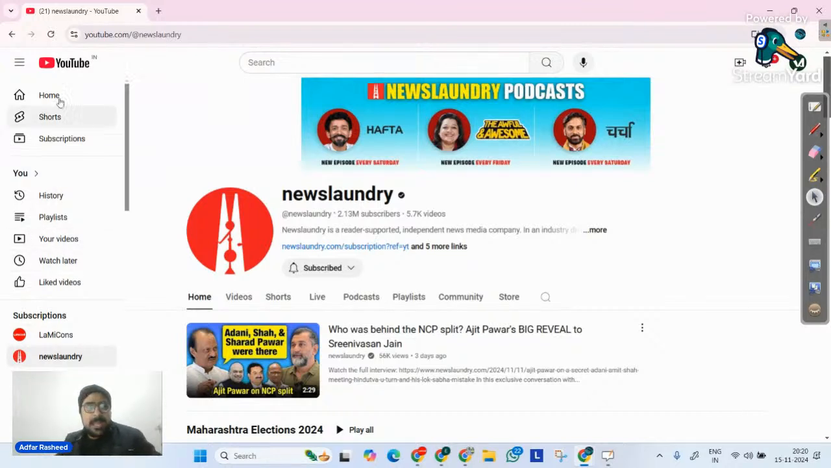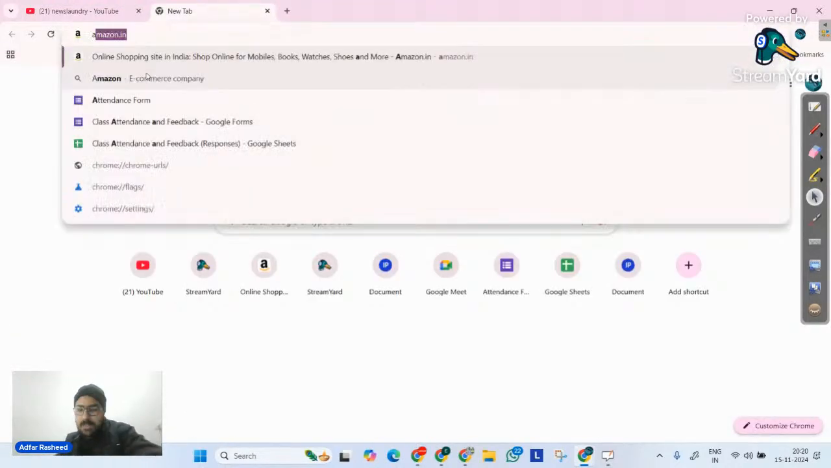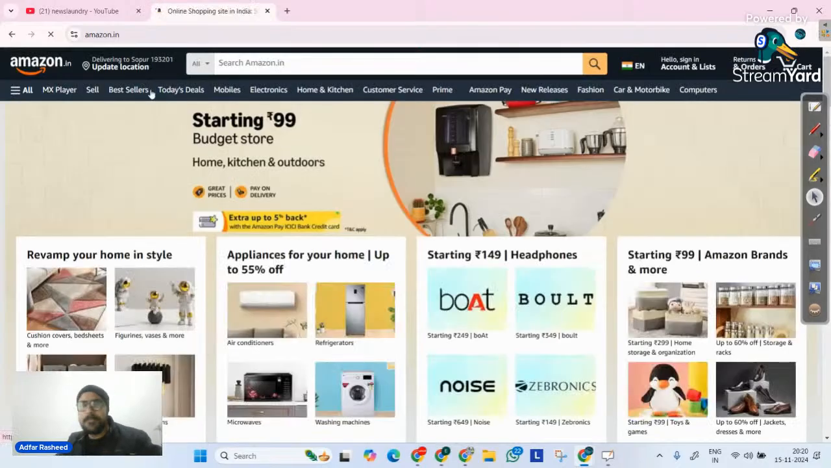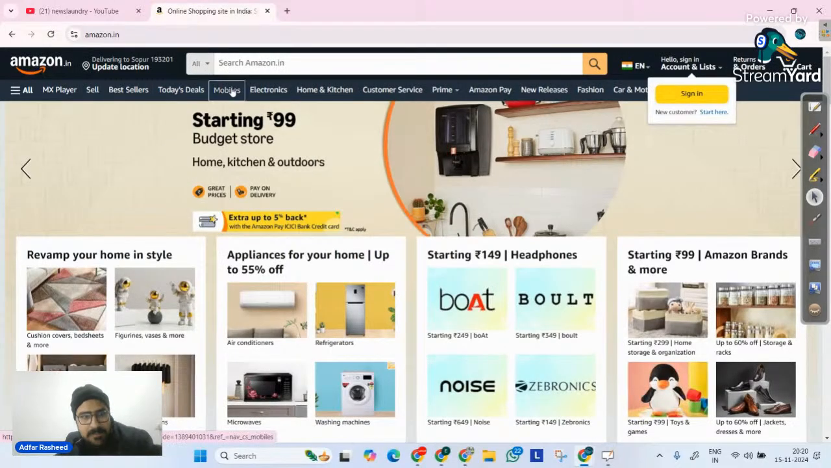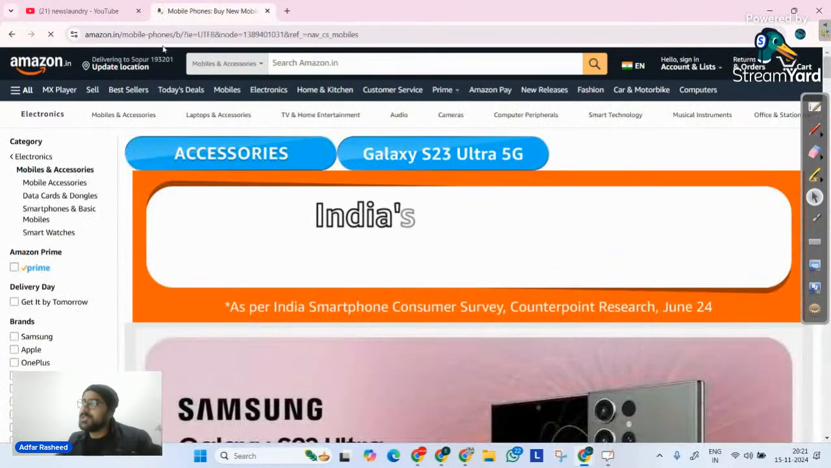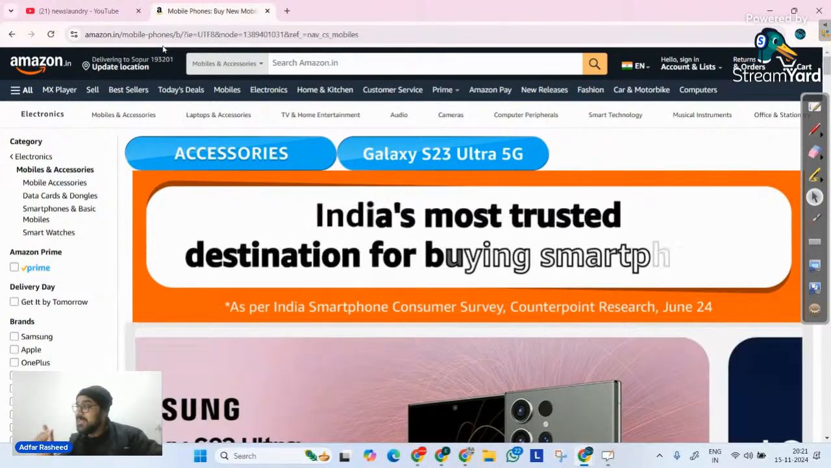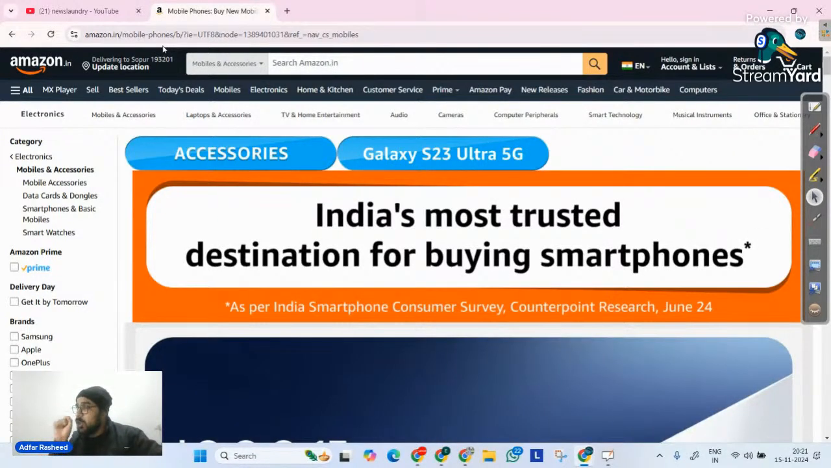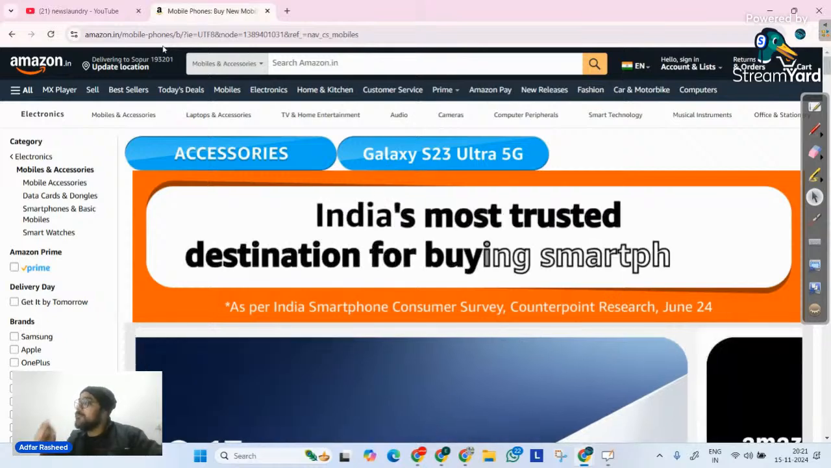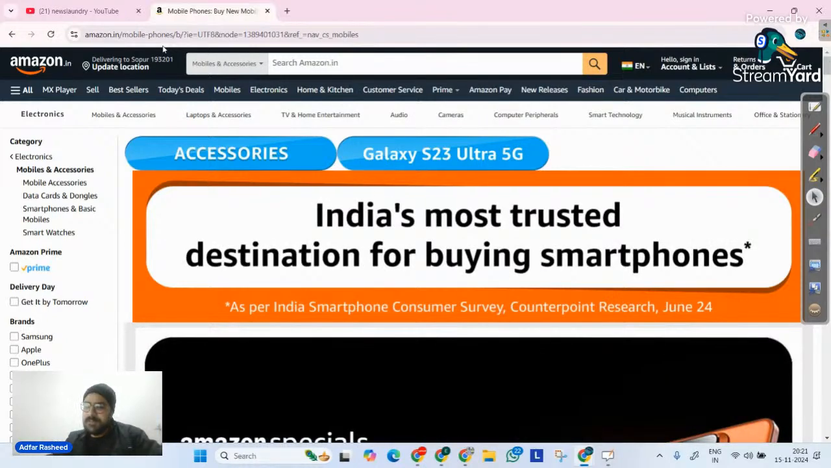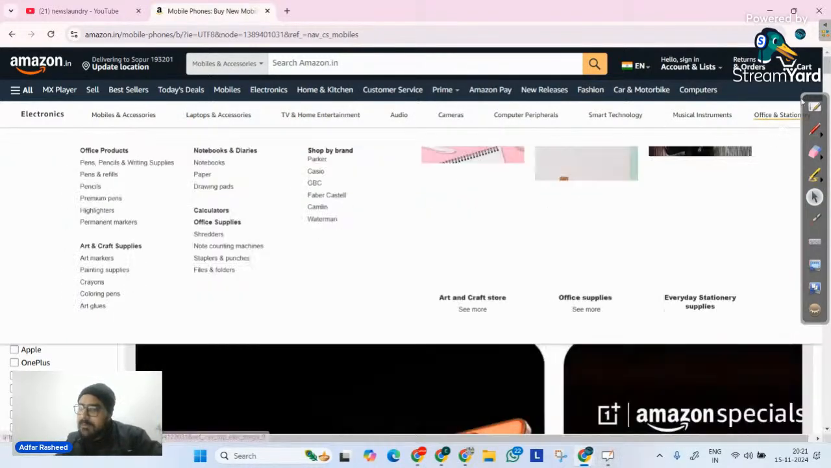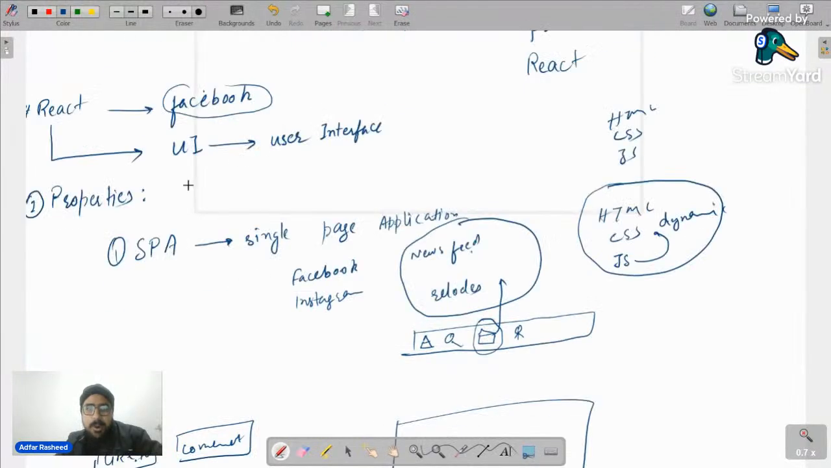On the other hand, if I go on a website, let's suppose Amazon.in, and click on mobiles, it refreshes the whole page. This is a multi-page application. So React is a free user interface library, with the help of which you can create single page web applications. That's why we will very often see one of the very important keywords, which is SPA. SPA stands for single page web application. I hope this makes sense.